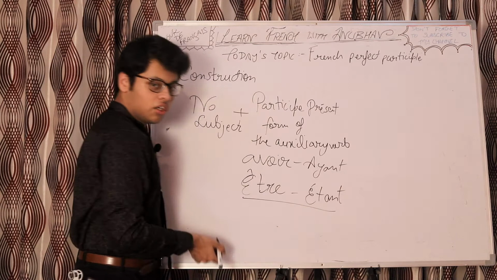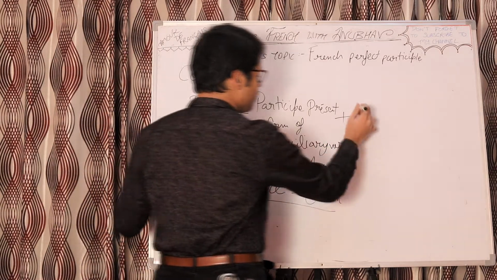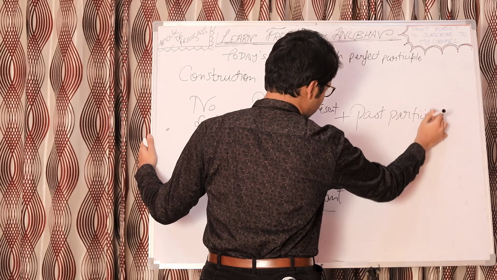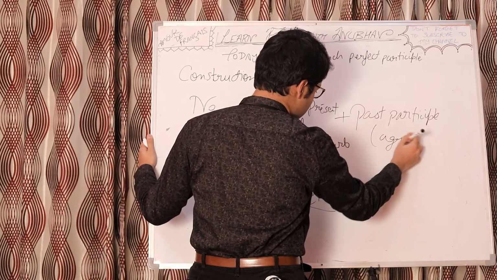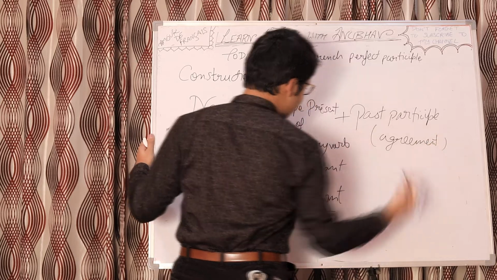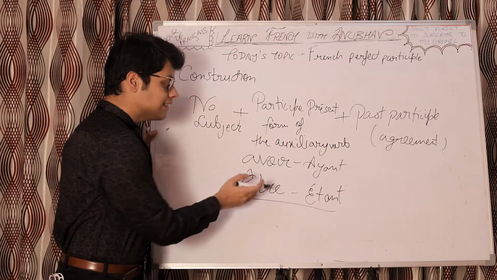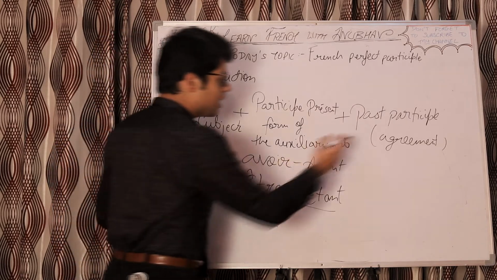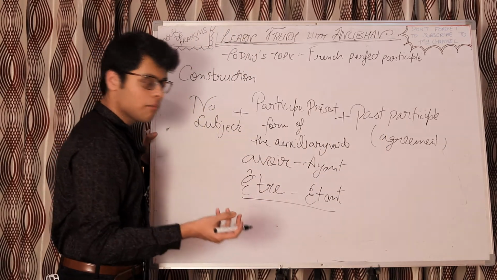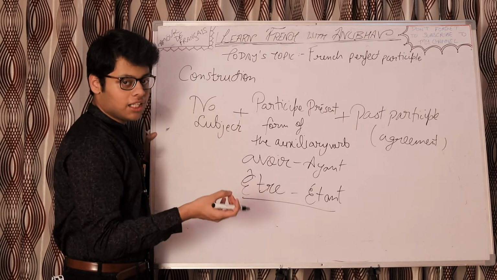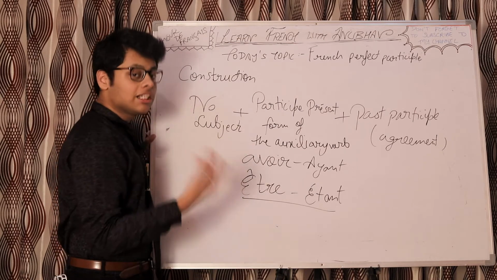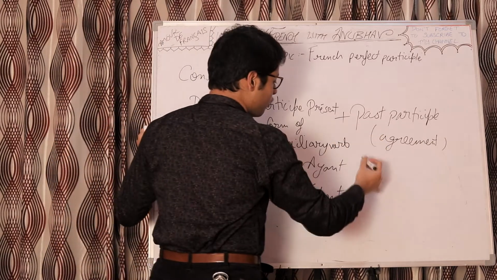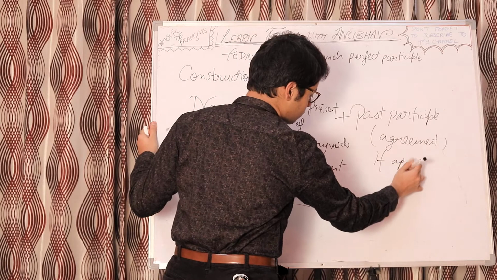After the participe présent of the auxiliary verb, we will have the past participle of the verb, followed by the agreement if applicable. Like if there is étant in the sentence or there is a right object pronoun, then the agreement has to be followed. Agreement, I hope you remember, like for feminine subject E to be added in the past participle, for plural subject S to be added, for feminine plural E and S to be added, like that. So past participle followed by agreement if applicable.